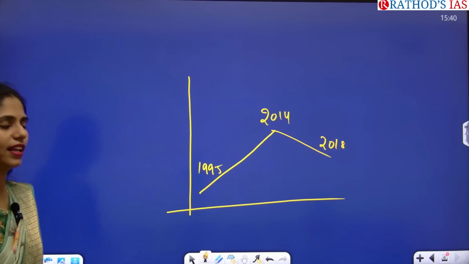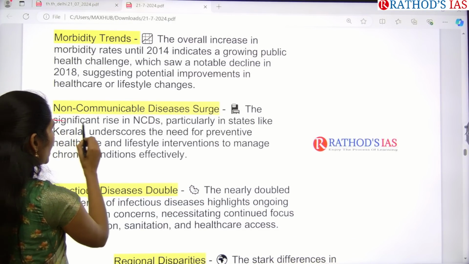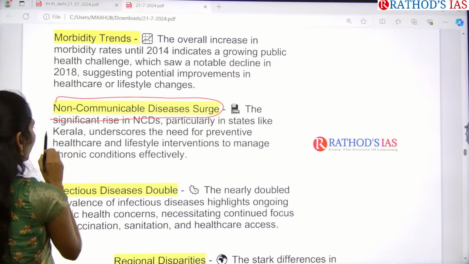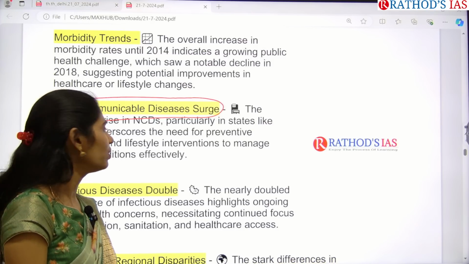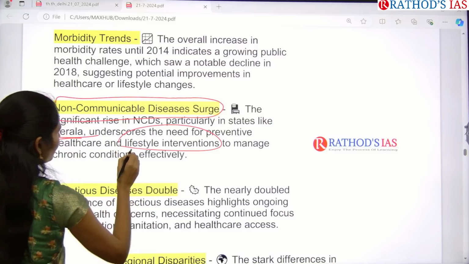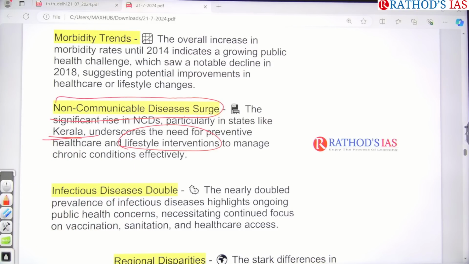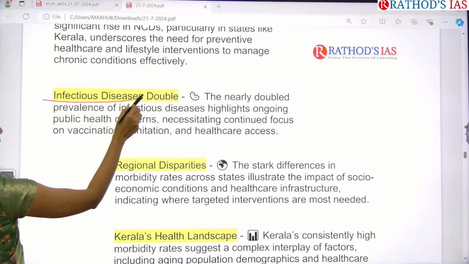From 1995 it has increased, and in this way you can draw the representation, with X-axis and Y-axis like that. Next, non-communicable disease has increased, particularly in states like Kerala. For this, we need to take preventive measures or preventive healthcare, and even lifestyle interventions to manage these chronic conditions effectively. And infectious disease has doubled.